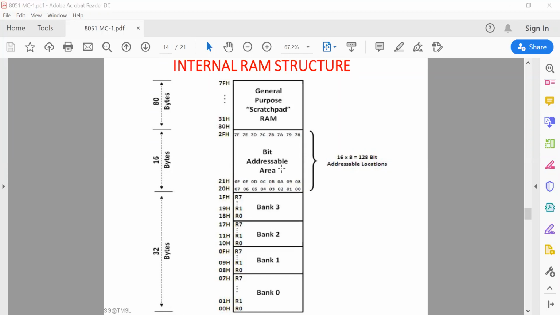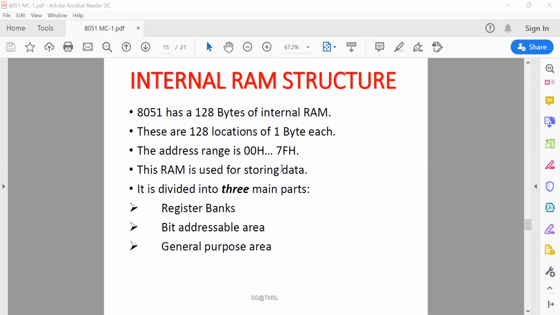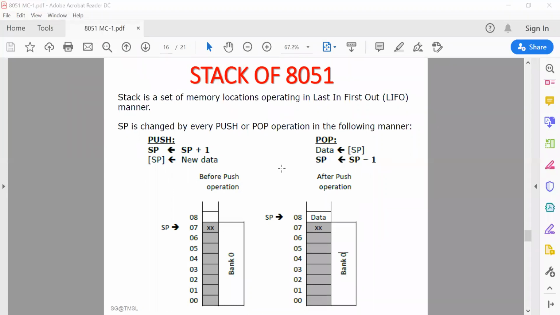And how will this operate? What happens on a reset signal? If the reset signal is applied, the stack pointer is initialized with the 07 memory address. After that, the stack pointer is changed by every push and pop operation. If you want to push anything into the stack, the stack pointer will be incremented by 1 and the new data will be stored. If you want to pop any data from the stack, the stack pointer must be decremented by 1.